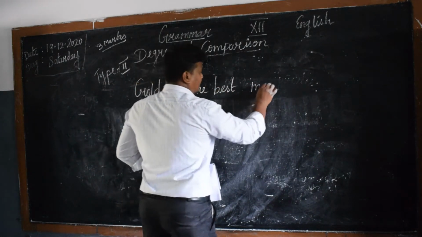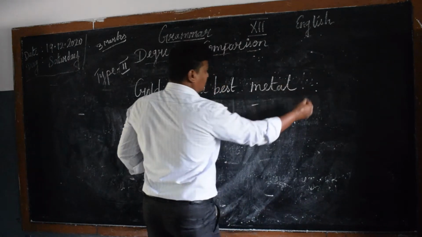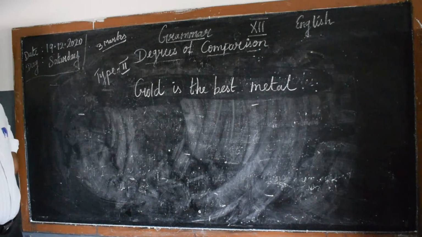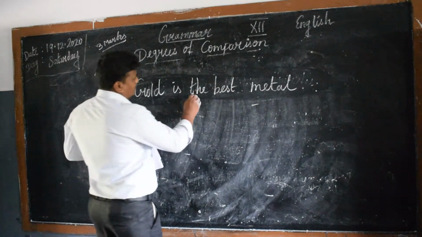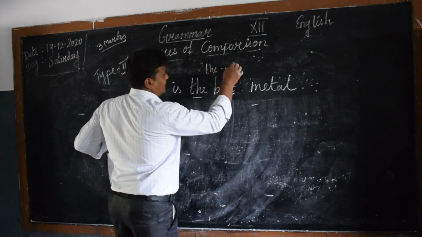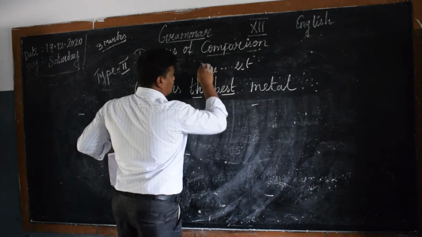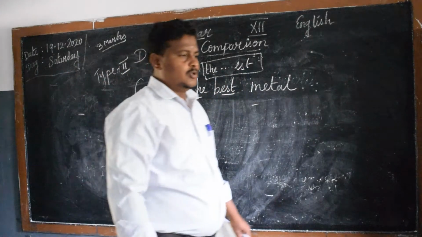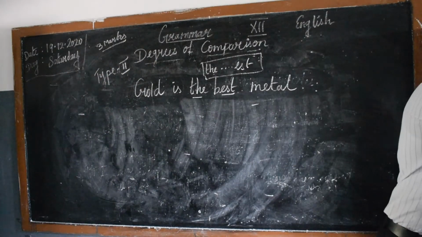Could you find the sentence belongs to which degree? Degree of superlative, right? The is as per rule type 2. It belongs to type 2 superlative degree.